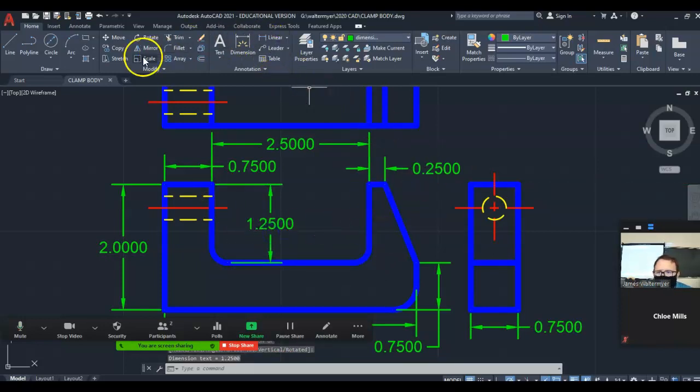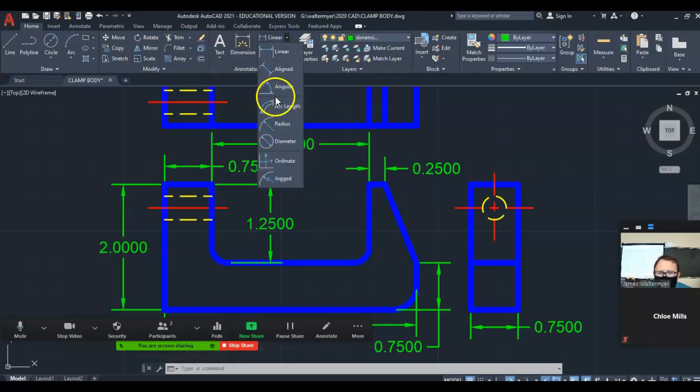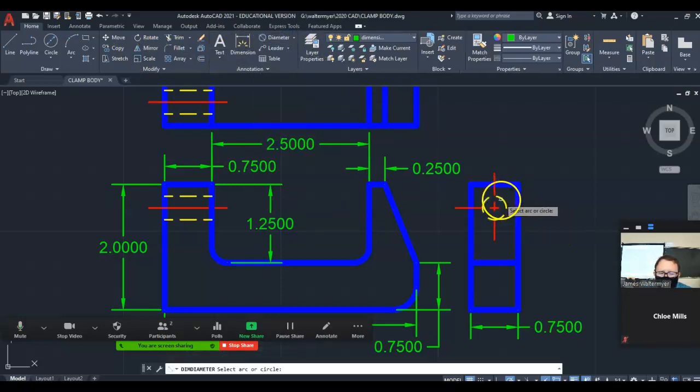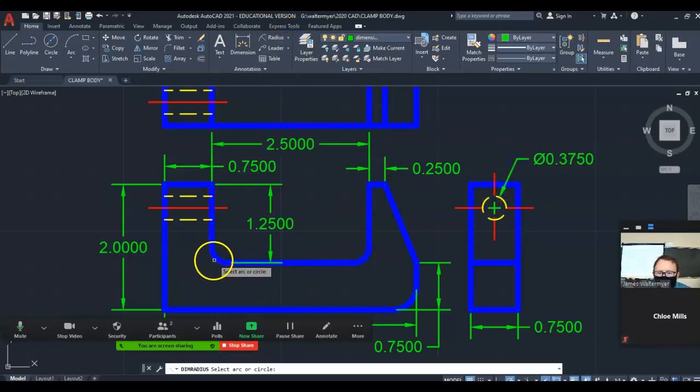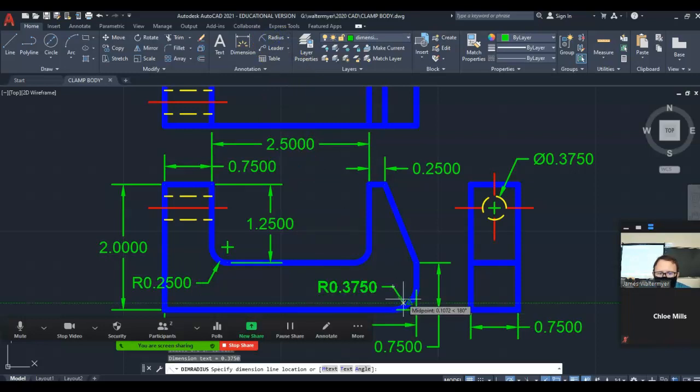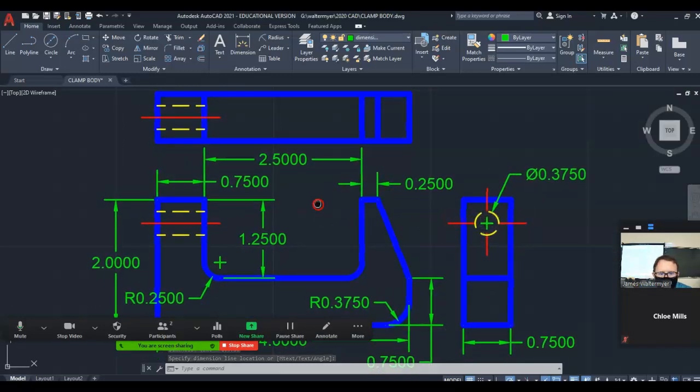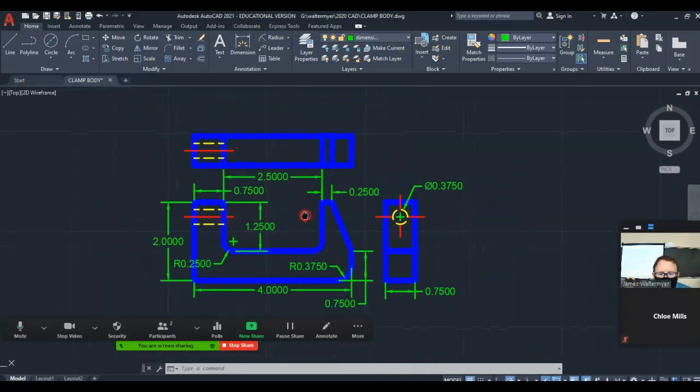And then I'm going to use diameter for the circle. I'm going to use radius for the fillets. 0.25, 0.375. Got that. And let me zoom out so it records everything. So that is the complete drawing. You can switch to your layout, print it out, export it, whichever you need to do.